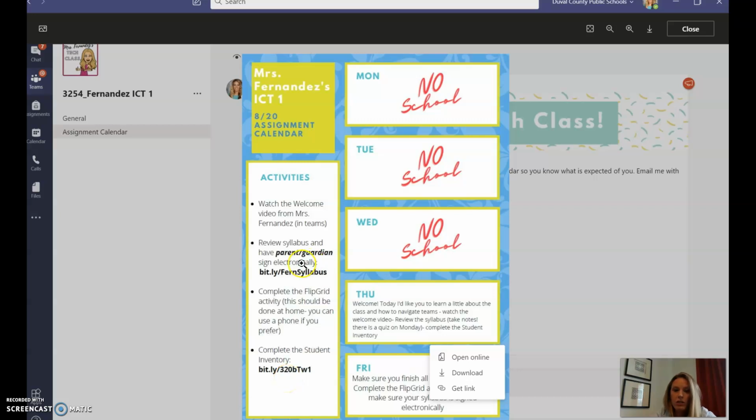So these 2 you can easily do at school. So if you're doing face-to-face, you can review the syllabus, and then you can also complete the student inventory. The flip grid you have to do at home because the computers in my classroom don't have a webcam. So make sure you get that one done at home.